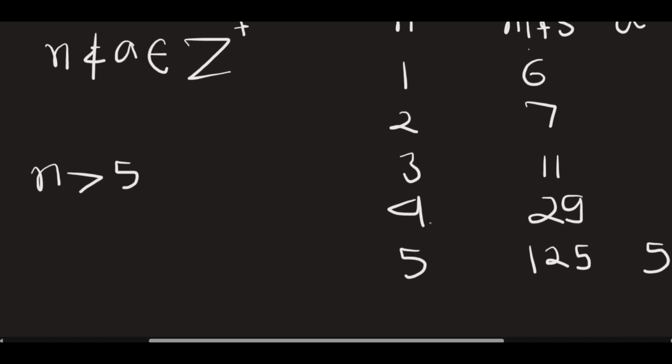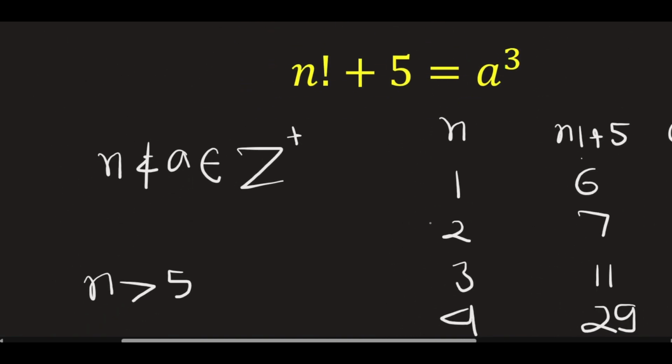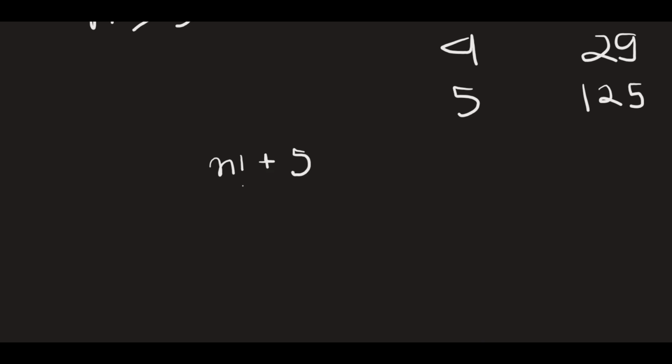Now, one thing that you might notice here is that this thing, n factorial, is indeed an interesting thing. For example, when n is greater than 5, this thing is always divisible by 5. Okay, and this thing is also divisible by 9.